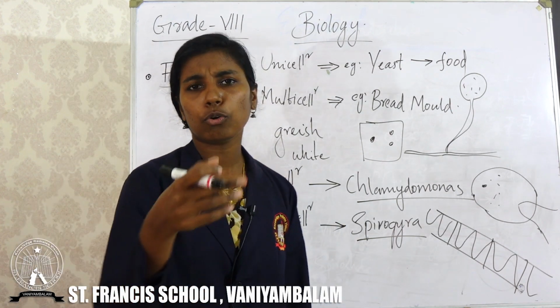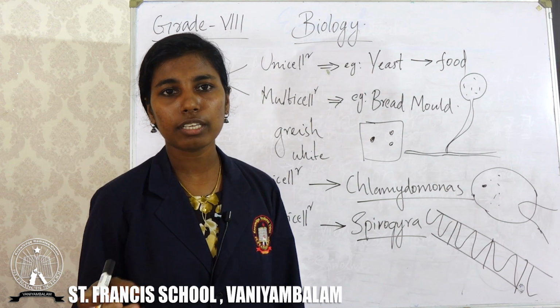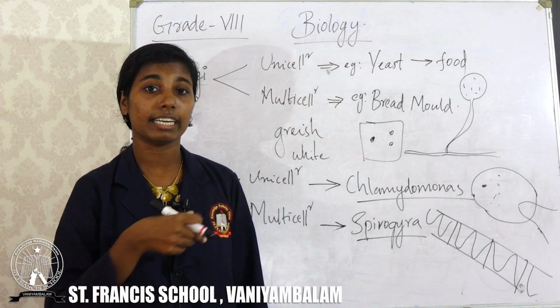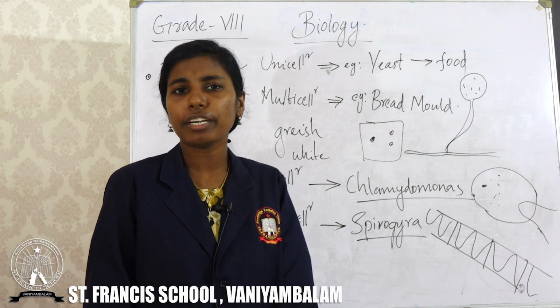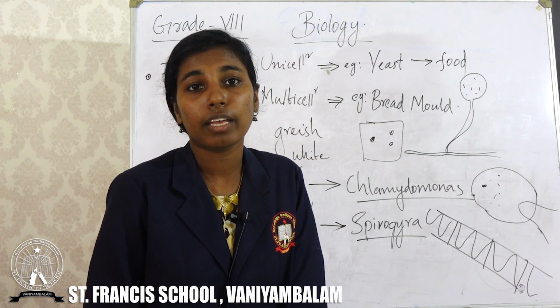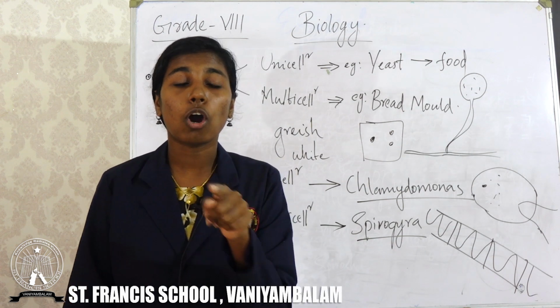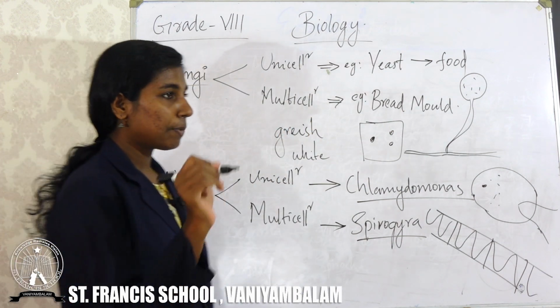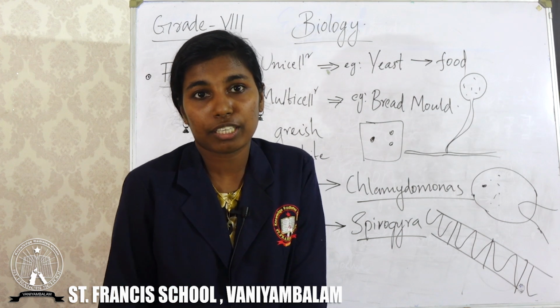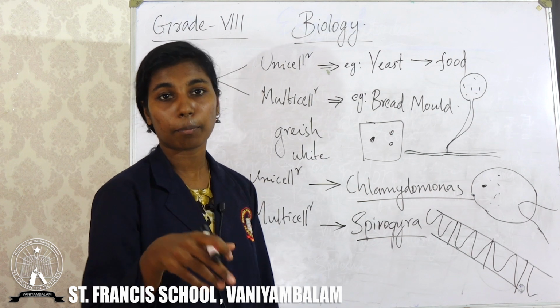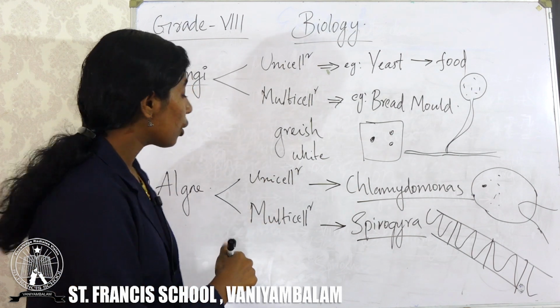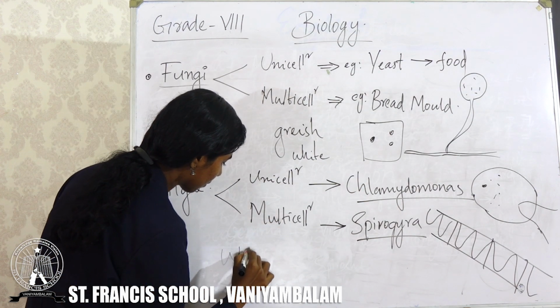Okay students, did you notice that in some water bodies we can see water in green color? In some areas water can be in blue color or red color. Why is it so? It is because of the growth of algae. Especially in the ponds near the temple region, we can see green color water in the ponds. It is due to the growth of algae.